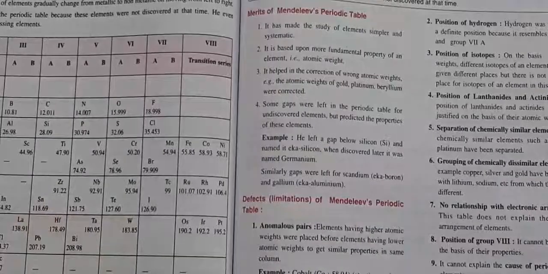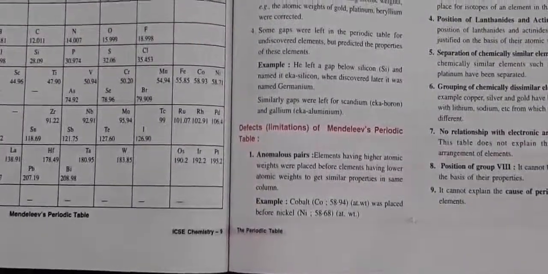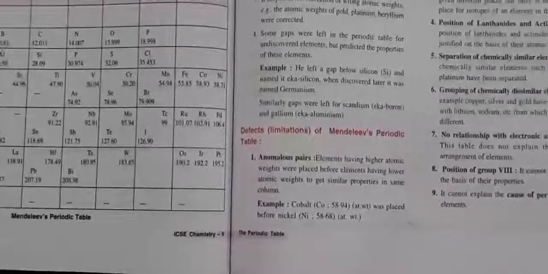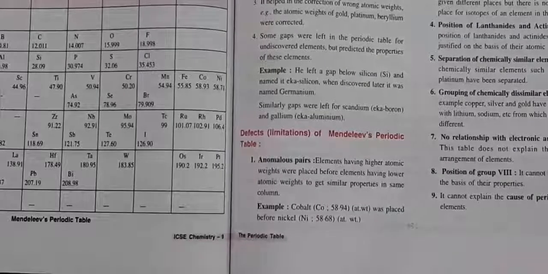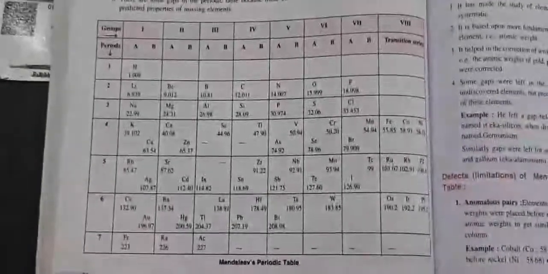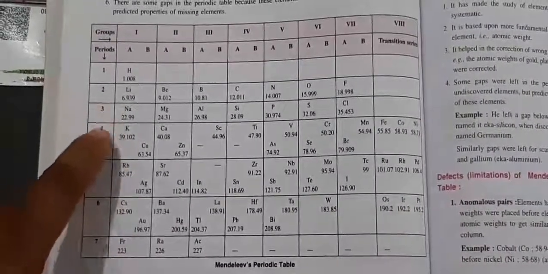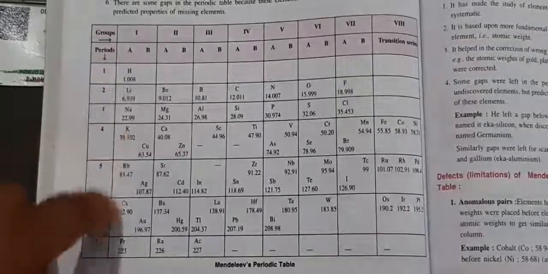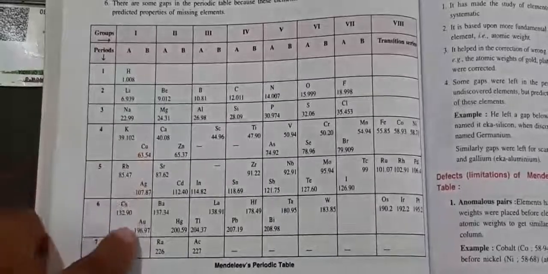Now we will be studying about certain defects. Now, all the efforts which were put forward by Mendeleev, some of the problems still resisted over there, which he was not able to explain. In his periodic table, there are certain elements whose properties are not as per the properties of the column. If you see in this periodic table, group 1A, we will be finding here sodium, potassium, rubidium, cesium, francium, lithium. They are group 1A. But in 1B we are finding copper, silver and gold.